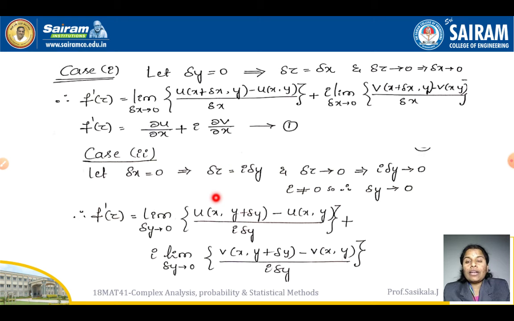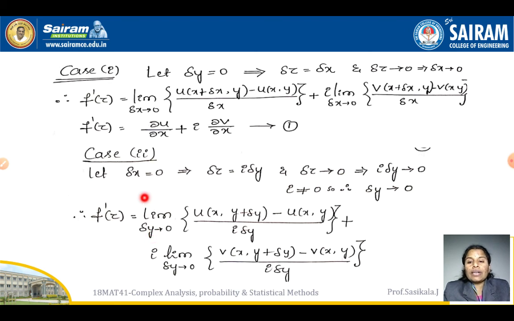Now similarly, go for the second case. What is that? Delta x is equal to 0. That implies delta z is equal to i into delta y. And what will happen? Delta z tends to 0 means that i delta y tends to 0, that is delta y tends to 0, since i will not be equal to 0, because we know the value, isn't it? i square will be minus 1, i will be root of minus 1. So now you can go with your f dash of z.